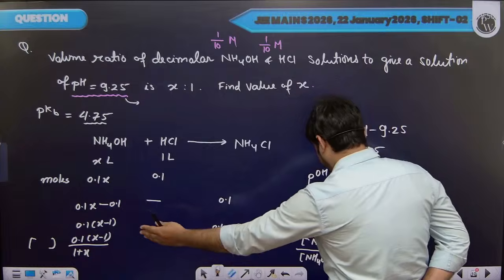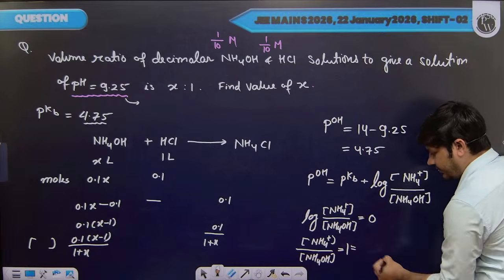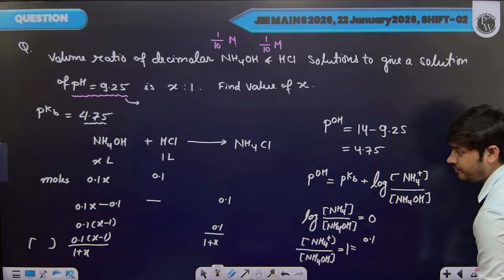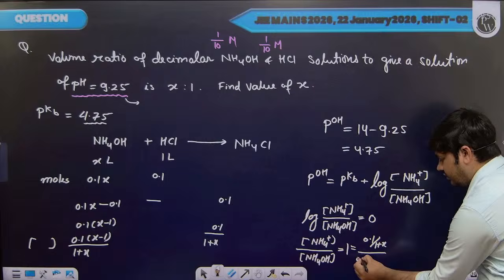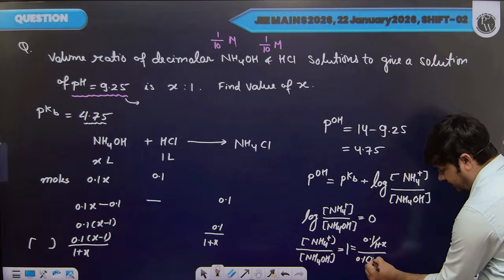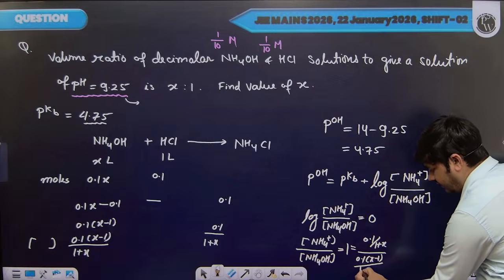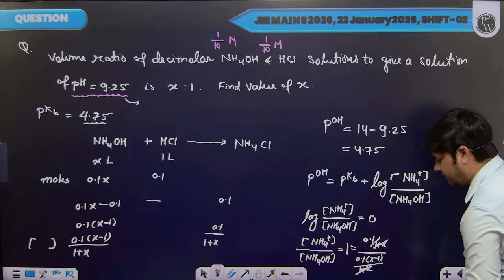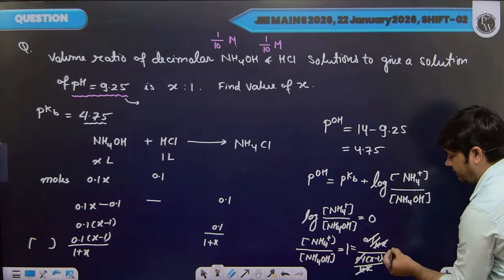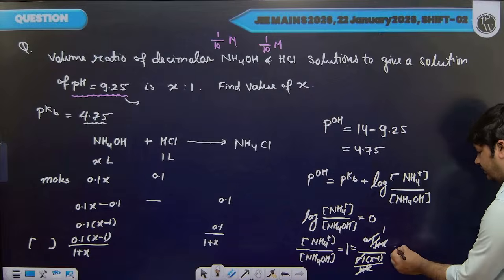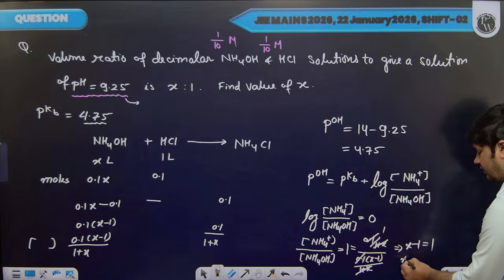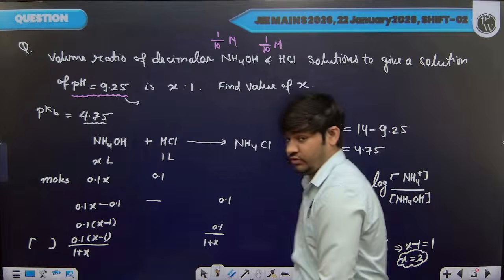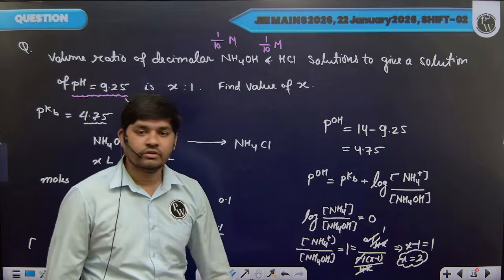And if we put this value here, 0.1 divided by 1 plus x equals 0.1 into x minus 1 divided by 1 plus x. This 1 plus x will get cancelled, 0.1, 0.1. So we will get x minus 1 is equal to 1. So the value of x will be 2. So this is your final answer. Value of x is 2.